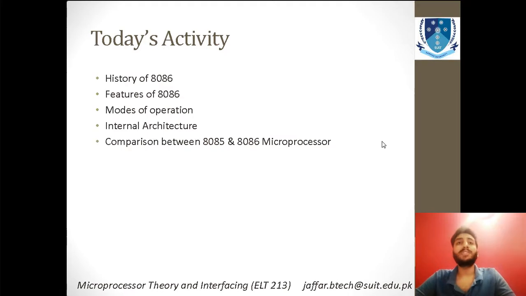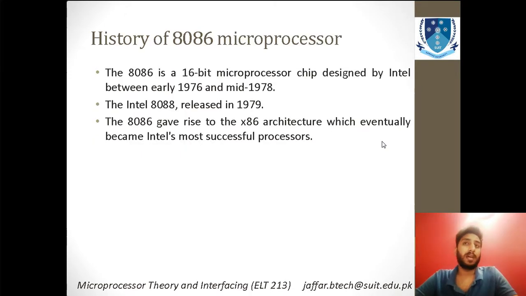So now we will start our lecture with the history of 8086. We will also look at different features of 8086. We will also learn about the modes of operation that are used in 8086. At the end of the lecture, we will discuss the architecture of 8086 specifically, and in the last we will compare the 8086 and 8085 microprocessors, and how these two processors differ.